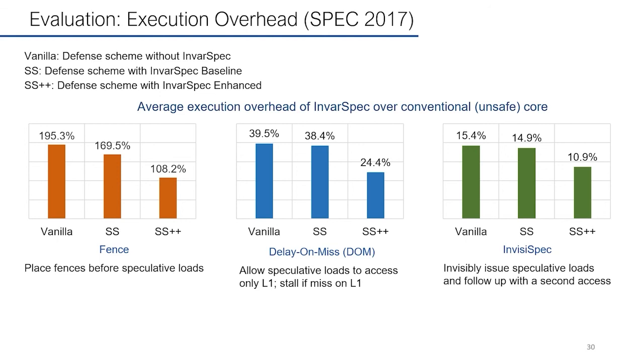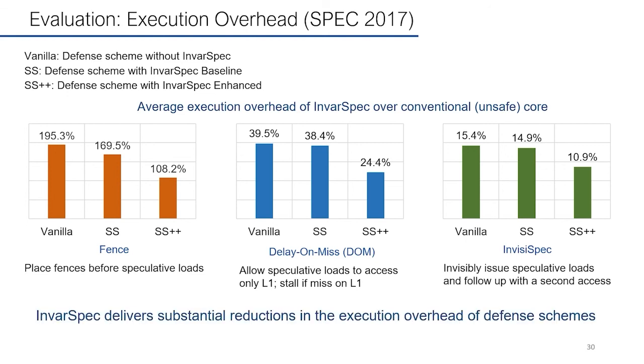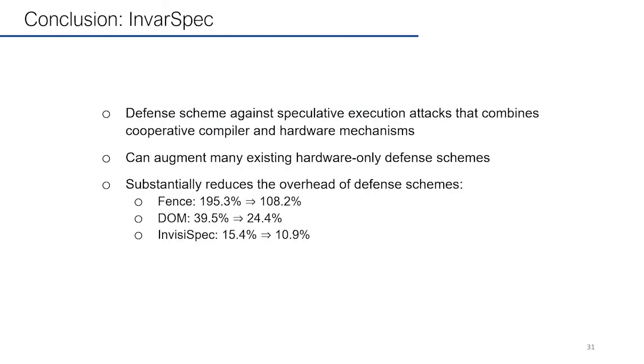Based on the evaluation results, we can say that InvarSpec delivers substantial reductions in the execution overhead of defense schemes. The takeaway of this talk is that InvarSpec is a defense scheme against speculative execution attacks that combines cooperative compiler and hardware mechanisms. InvarSpec can augment many existing hardware-only defense schemes, and it can substantially reduce the overhead of